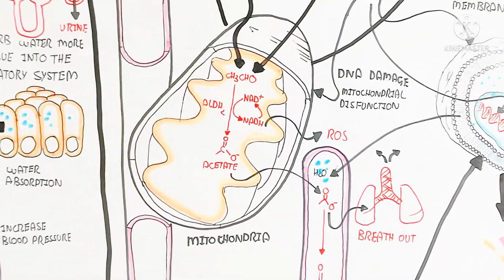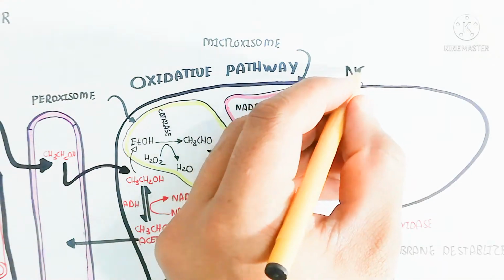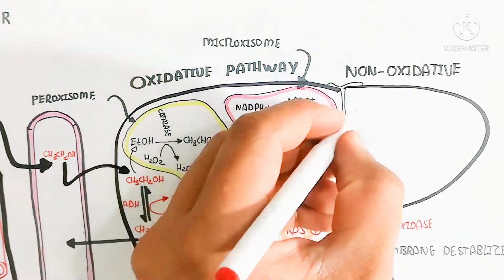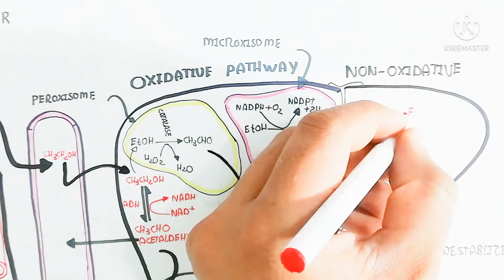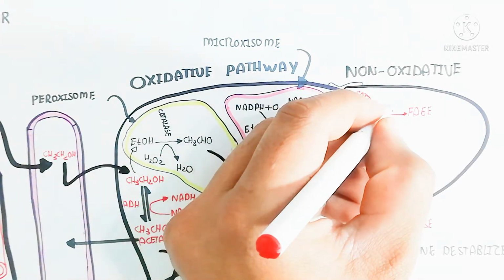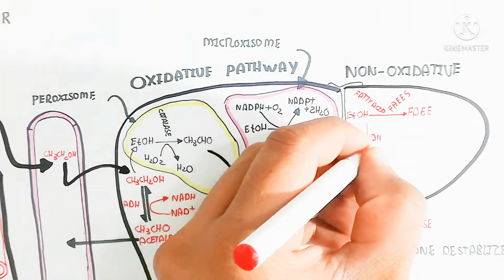But less consumption of alcohol is not as dangerous as chronic alcohol consumption as well as the hangover stimulant. Now the non-oxidative process means the ethanol enters the liver in this way.